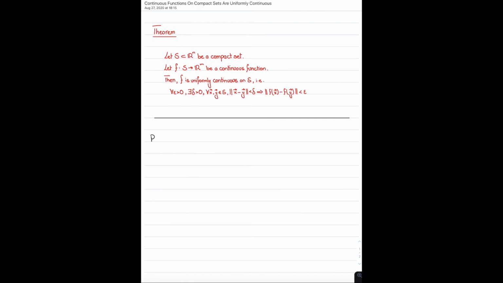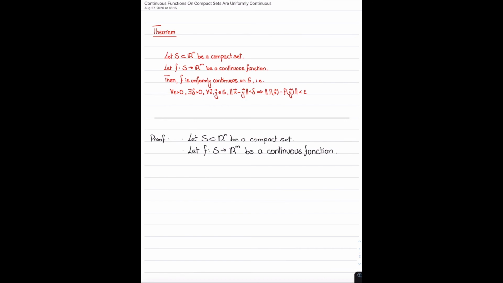As I said, the proof is actually quite simple. First of all, let's set up everything. Let S, which is a subset of R^n, be a compact set. I'm just rewriting and defining the stuff that I'll be using in the proof. Then let f be a function that maps from S to R^m, be a continuous function. So the plan for this proof is to write a proof by contradiction. That is what I'm going to do.